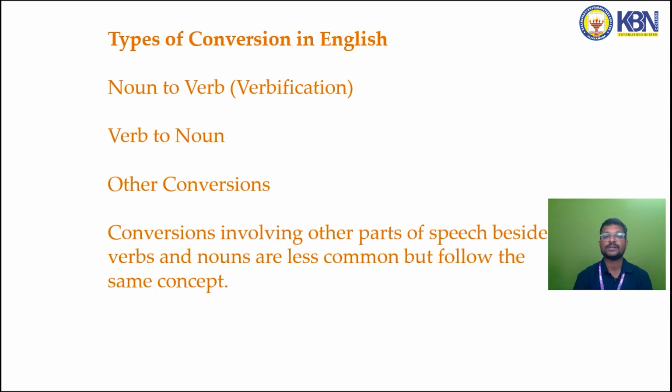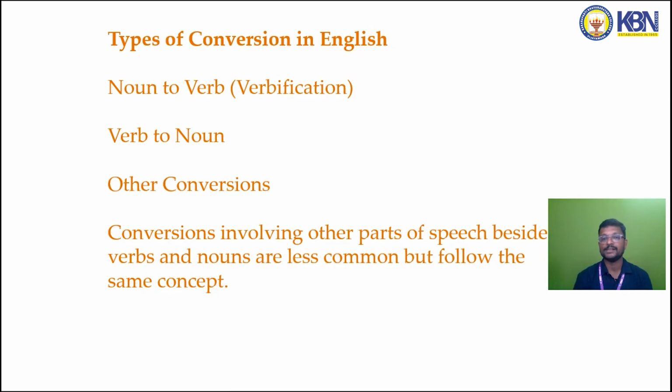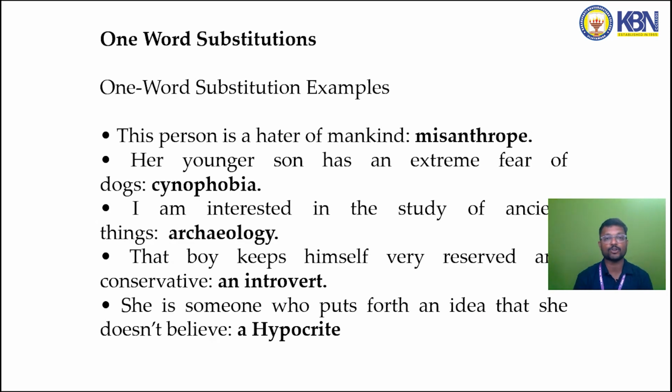Now, when we look at types of conversion in English, we have seen noun to verb conversion, which we call verbification, which is frequently used. Secondly, we look at verb to noun conversion, which is less common, whereas there are other conversions, but they are found now and then, not frequently. Let me go further into another topic, one word substitutes.